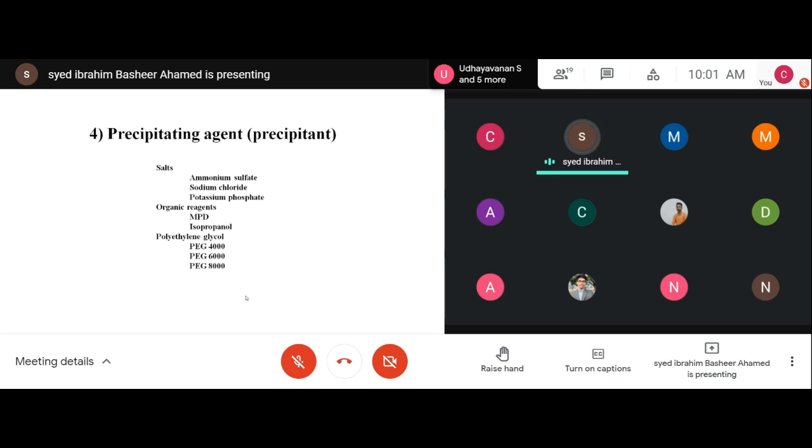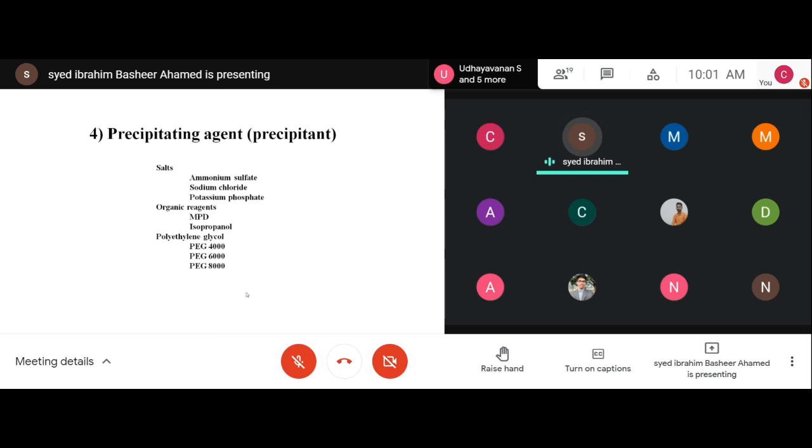Now you will find out very easily where the precipitation is lowest. Suppose you have very little precipitate around 250 millimolar, then you can set up the conditions within 200 to 250 millimolar. Like that you have to screen the entire parameter range.